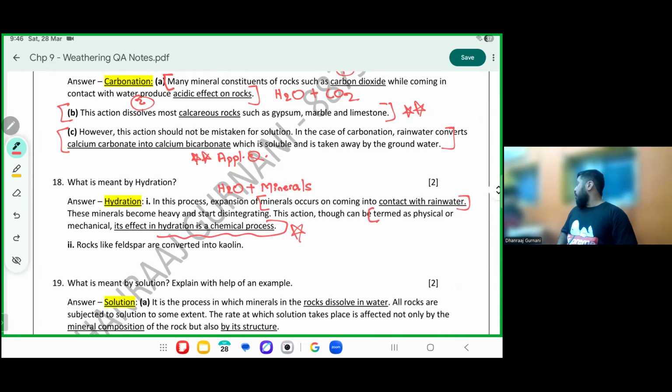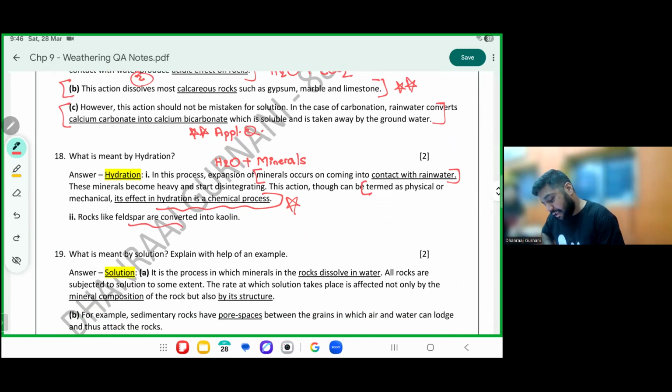Where do you drink water from? Outside. Where is the effect? Inside. So the effect is inside. That's why hydration goes under chemical. So the rock also drinks water from outside, but the effect is inside. That's why hydration goes under the chemical category, not under physical. Please mark application questions: feldspar gets converted into kaolin.